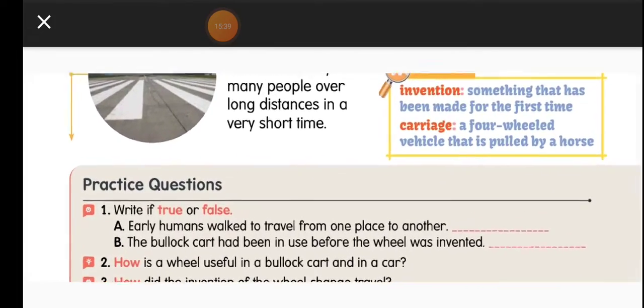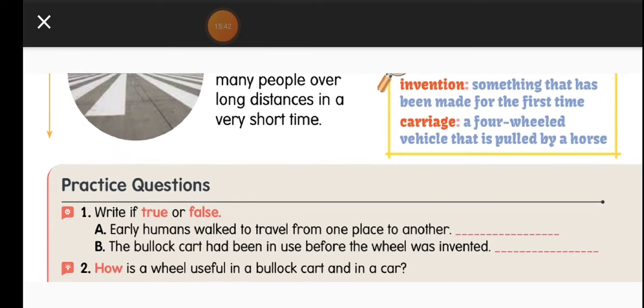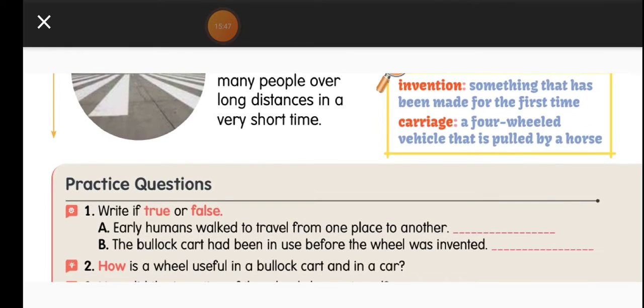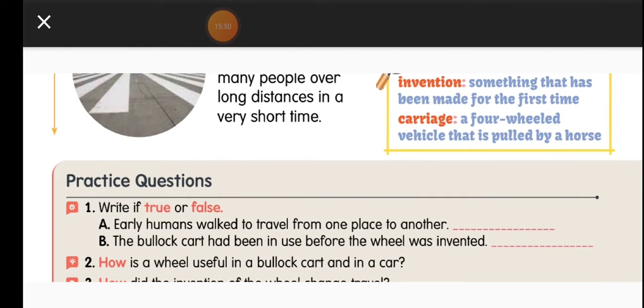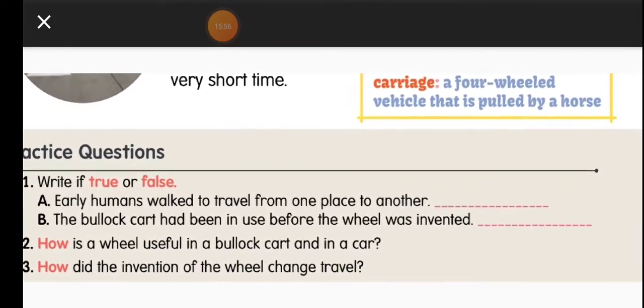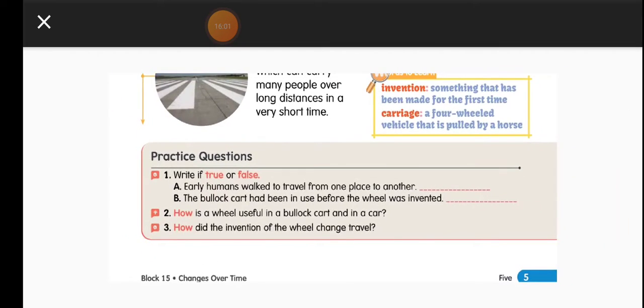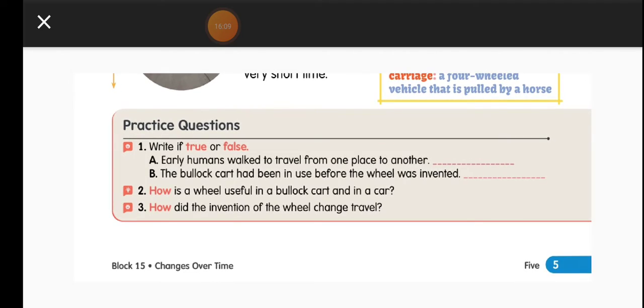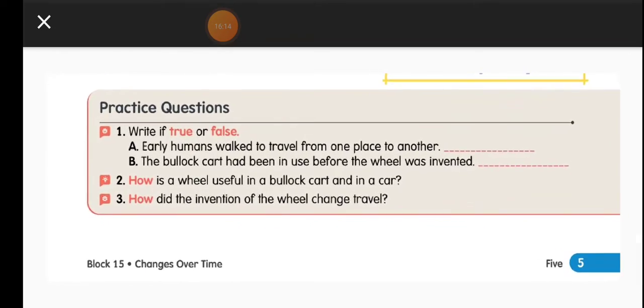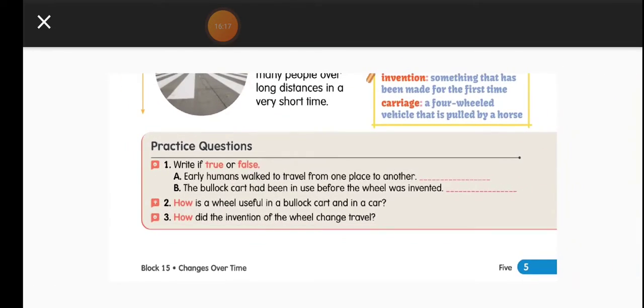Now you can see the meanings of invention and carriage. Invention means something that has been made for the first time. If anything is made for the first time, that is known as an invention. Carriage means a four-wheeled vehicle that is pulled by a horse. When a horse pulls a four-wheeled vehicle, that is called a carriage, but it is pulled by animals, so it moves slowly. After reading the content book, try to write these practice questions.